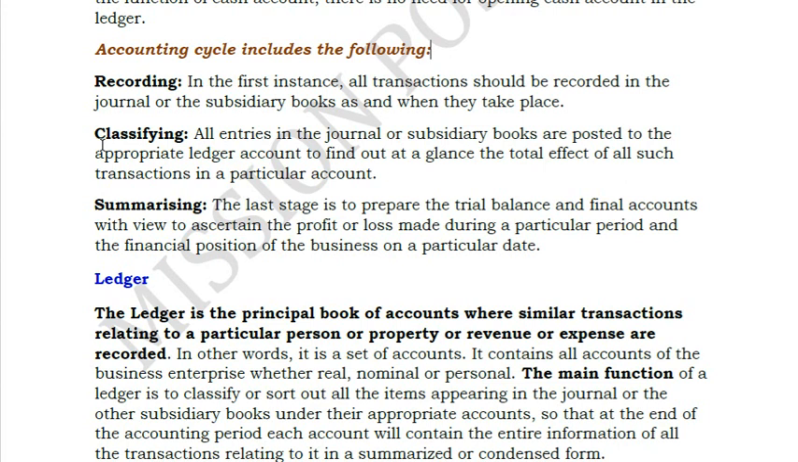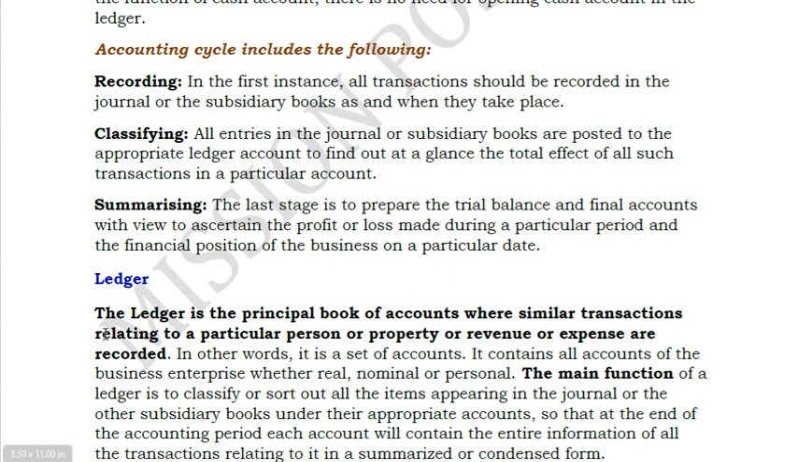And finally, summarizing. Summarizing is nothing but calculating the ledger balances and posting them to your trial balance or profit and loss account. However, we will see the trial balance, profit and loss, everything at a later stage. But for now, just remember that this journal book is a big notebook kind of thing wherein all the transactions are recorded, and a ledger is a separate account for each individual purpose.